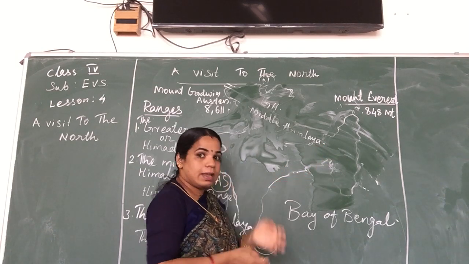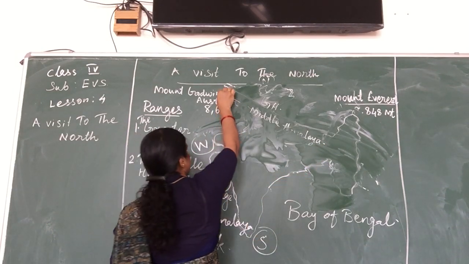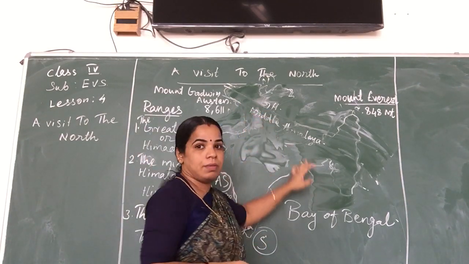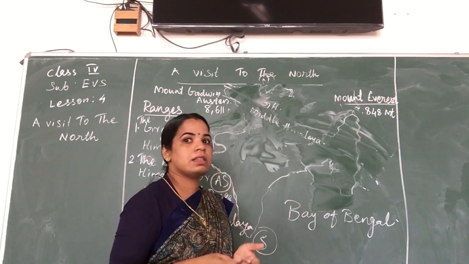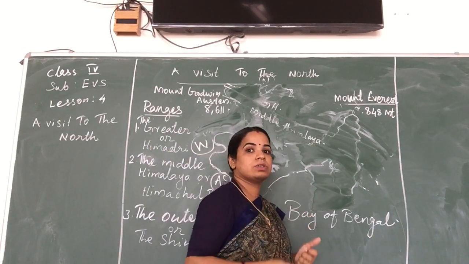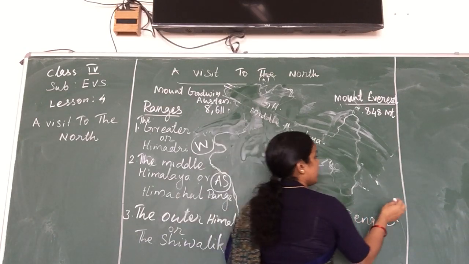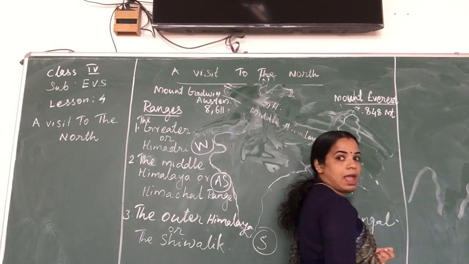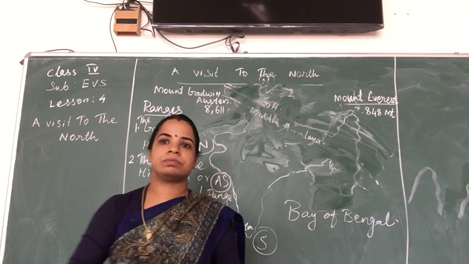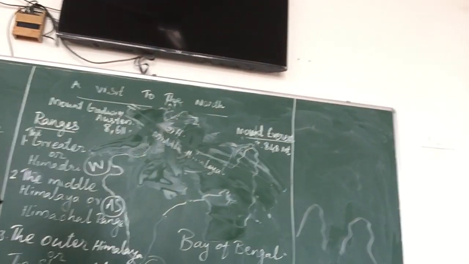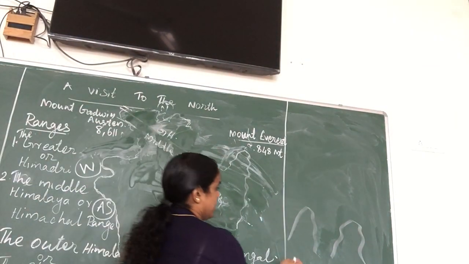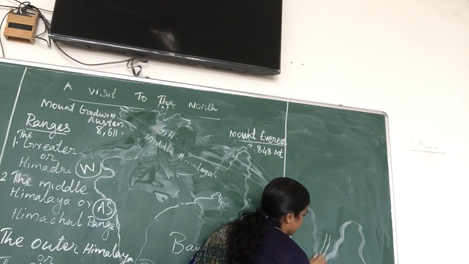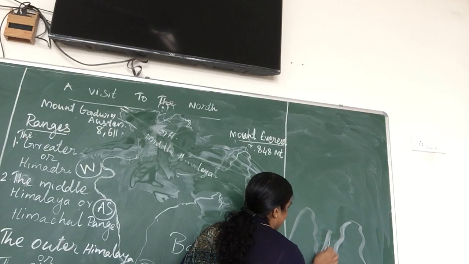What are the features of this Middle Himalaya? There are lots of very thick forests in the Middle Himalaya. Again, there are more mountains, and we also see more passes. What are passes? Between two mountains there is a small narrow way to make travel easy.